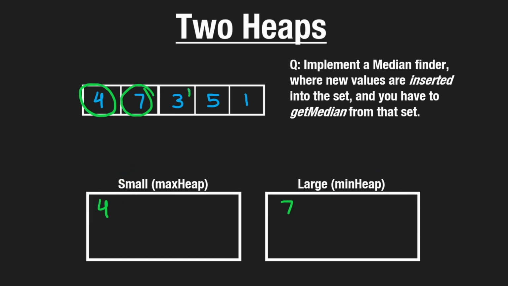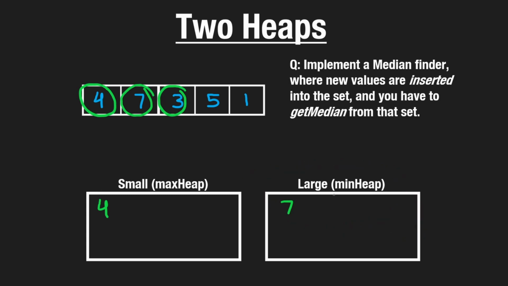So next we want to add a 3. Well, which heap should we add this into? Just by looking at it, you can probably tell that we would want to add the 3 to the smaller heap. I mean, it's smaller than basically all of the values we have inserted so far, but how would you know that programmatically? Well, you would definitely know that we shouldn't put it in the large heap, because the large heap is going to have the greater half of values.